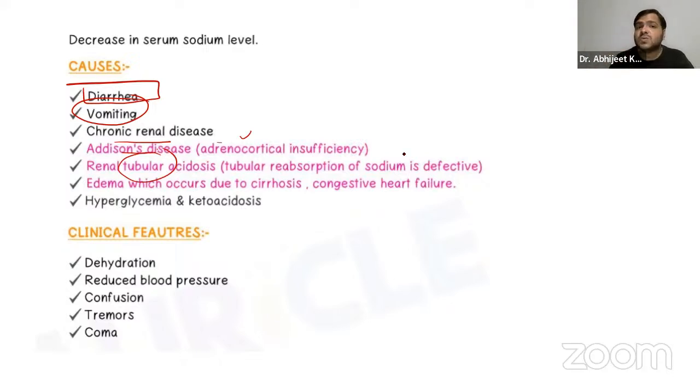That will again lead to a problem with tubular reabsorption. If it's not functioning, obviously the sodium will not be reabsorbed. It is already filtered from the glomerulus into the Bowman's capsule, and then it will straight away go out of the body, right? Even in hyperglycemia, high sugar, and ketoacidosis, these are the basic causes of hyponatremia. So this is one of the clinical significances that you have to remember.